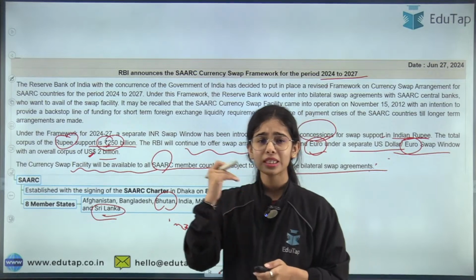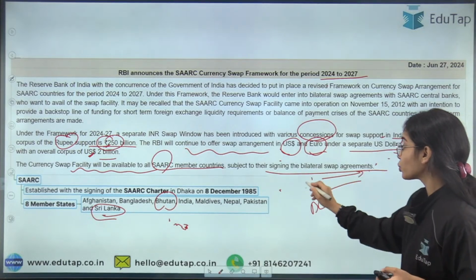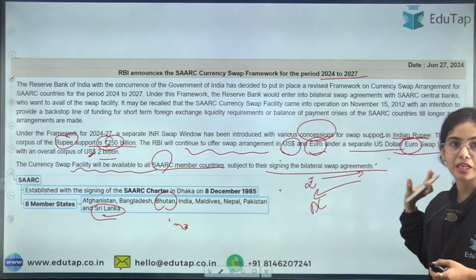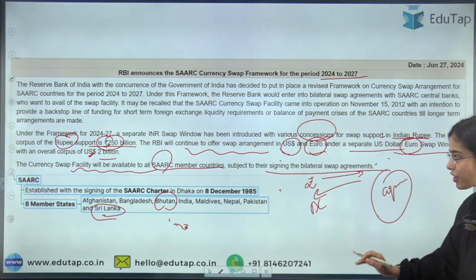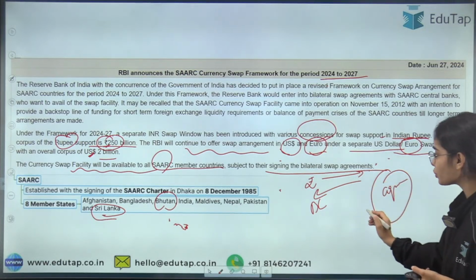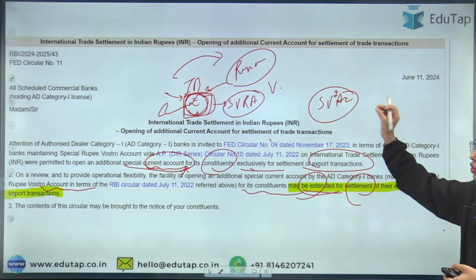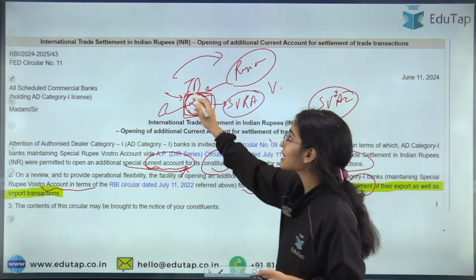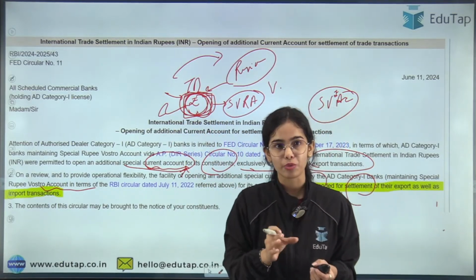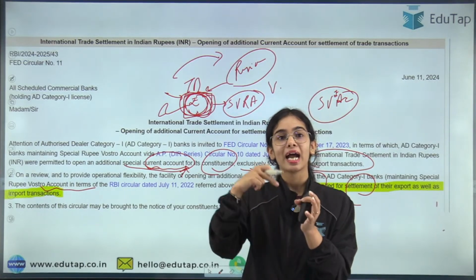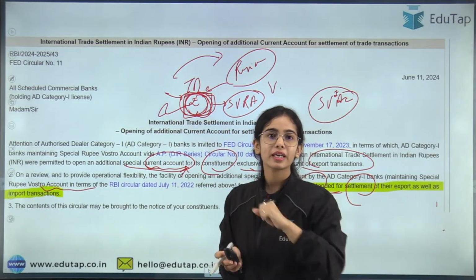See, in the SAARC swap transaction, what is happening? We are taking Bhutan's currency and we are paying rupees, with the agreement that after 3 months, 4 months, 5 months, 6 months, or after a year, we are going to take our rupees back and pay your currency back. But in the special rupee Vostro account, only rupees are involved, no other currency. We are saying that you can import from us and we will pay you in rupees. You can keep it with our Indian bank, and when you take our products, you can pay us from this account in rupees only.